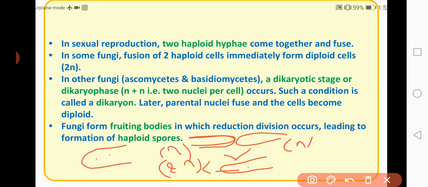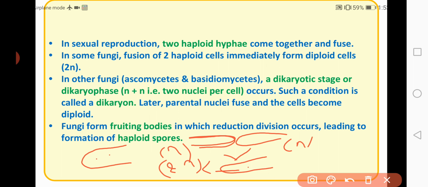Am I clear? Okay, in the first case what happens? After the fusion of two haploid hyphae, the nuclei also fuse together, so that a diploid cell is formed. That means here plasmogamy as well as karyogamy takes place. Whereas in the other group of fungi, plasmogamy takes place. As a result, two haploid hyphae fuse together, but the nuclei remain free.